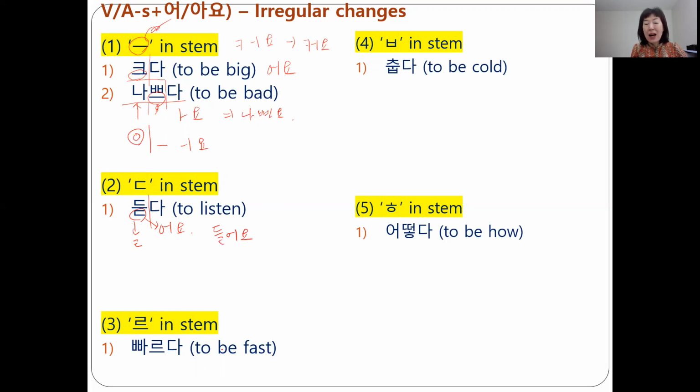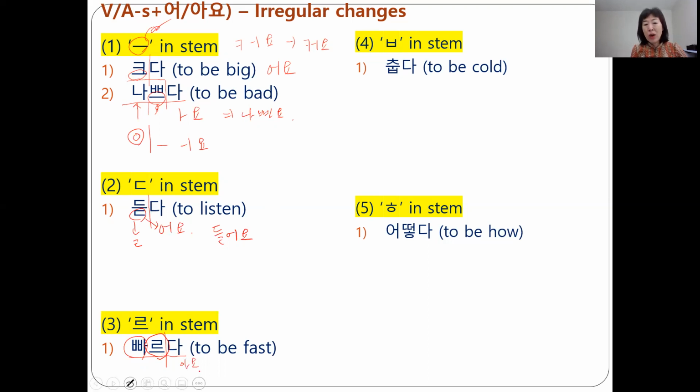자, 빠르다. In this case, there must be many different ways to explain this one, but I decided to say it this way. 빠르다, stem is 빠르, and the stem ends with 르. Then the choice between 어요 and 아요 is decided by the syllable in front. 자, this one ends with an A sound. So we are going to add 아요, same as before.